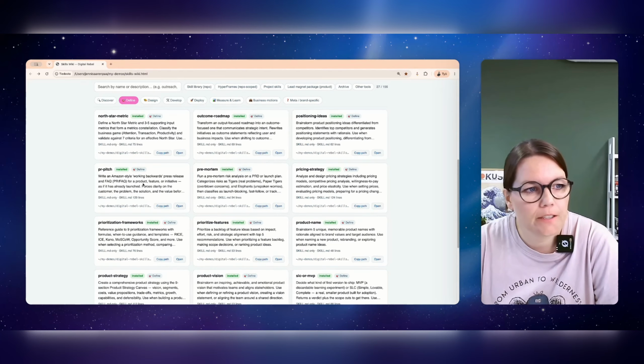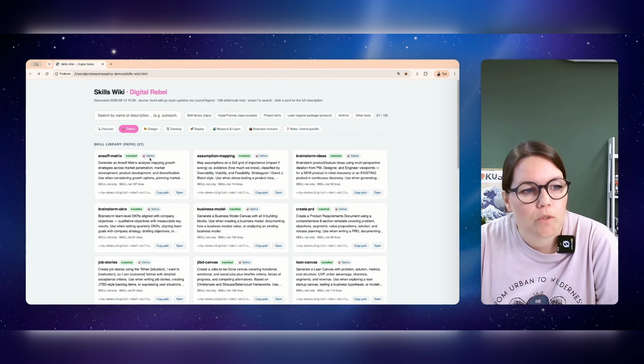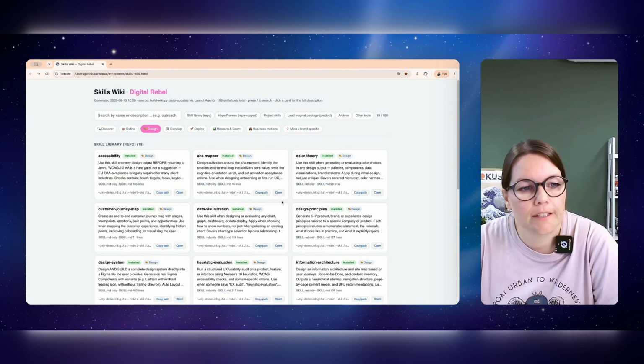Then there's the define phase, so basically the product vision, product strategy part, pricing strategy, positioning, etc. And also some other frameworks to use. Then there's the actual design, so meaning I live in Finland and we are part of EU. Most of the services or products nowadays have to be accessible. So it's a mandatory requirement, for instance, for financial services that they need to be accessible. And I have developed a skill for that, so I don't need to explain anything.